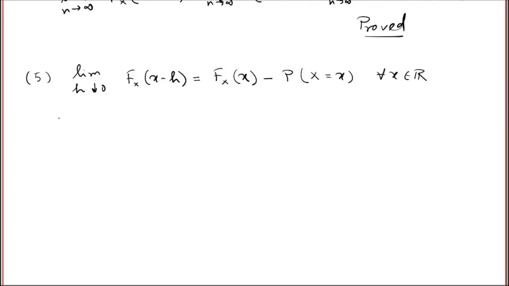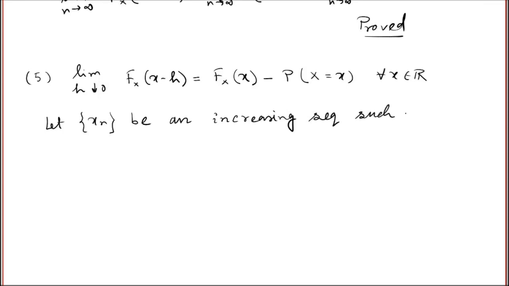So let xn be an increasing sequence, I could take increasing or decreasing, anything is fine, I should take increasing sequence, such that xn goes to 0 as n goes to infinity.